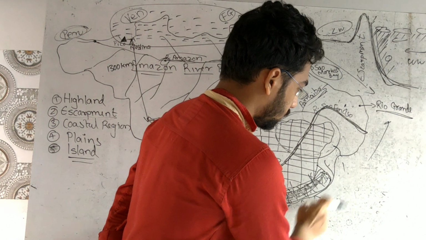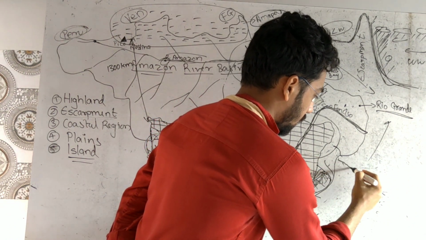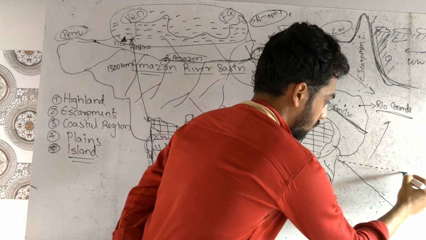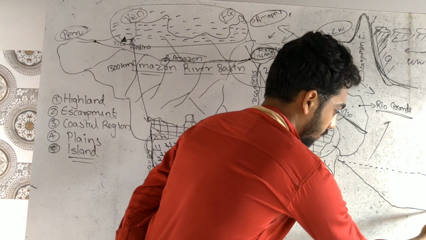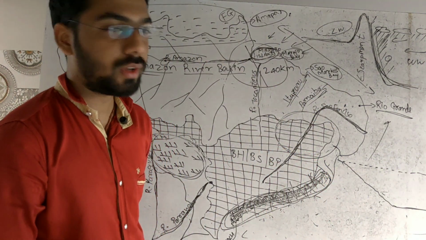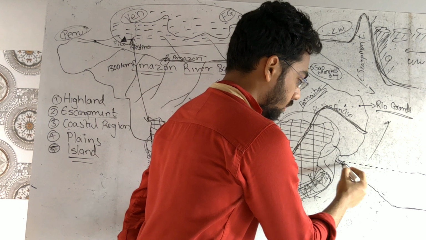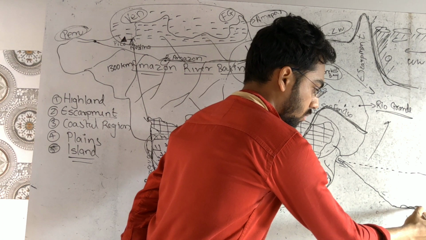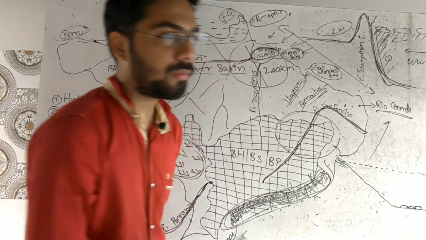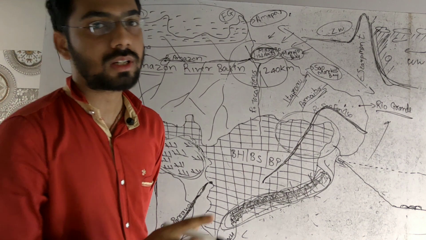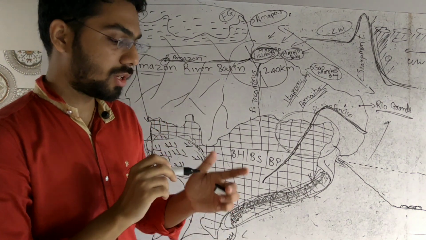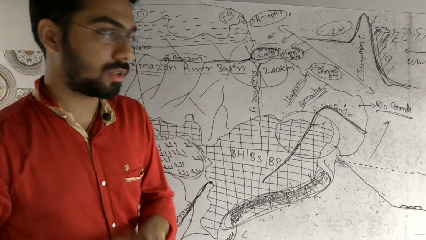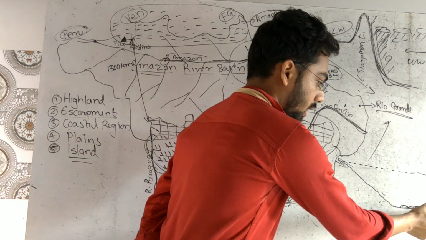See, for example, if this is the land area, and this is the sea, and this is the river seabed, I would say. So what happened over the period of time, what we can understand, rivers are bringing sediments. As they are bringing sediment, these sediments are getting settled this way toward the seabed. Why coastal islands are not found much in India, and coastal islands are found in Brazil, I will make you understand. See, sediments are brought up by the river, and those are getting settled down.